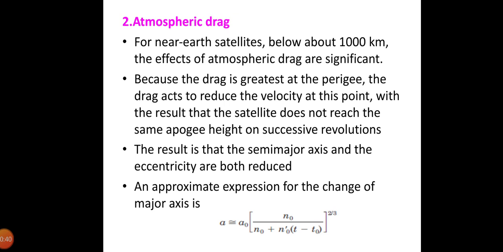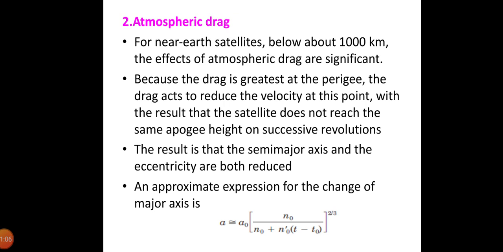And now let us discuss atmospheric drag. For near Earth satellites below about 1000 kilometers, the effects of atmospheric drag are significant because the drag is greatest at the perigee, and the drag acts to reduce the velocity at this point, with the result that the satellite doesn't reach the same apogee height on successive revolutions.